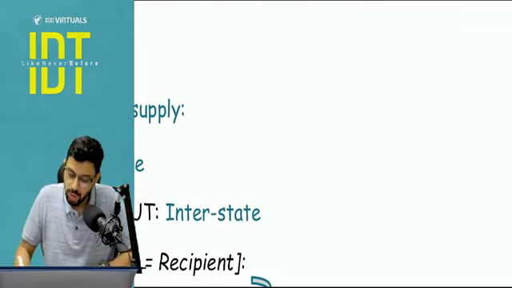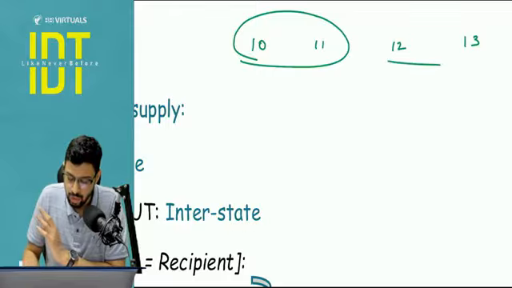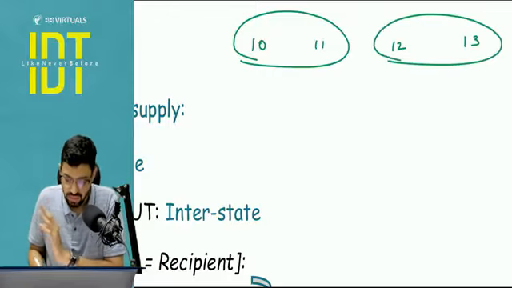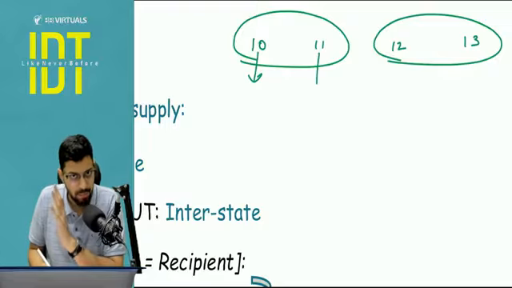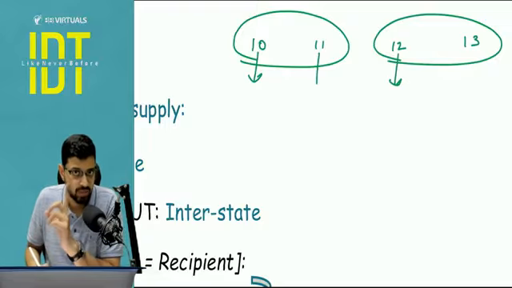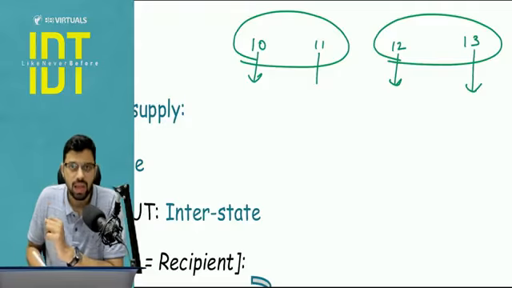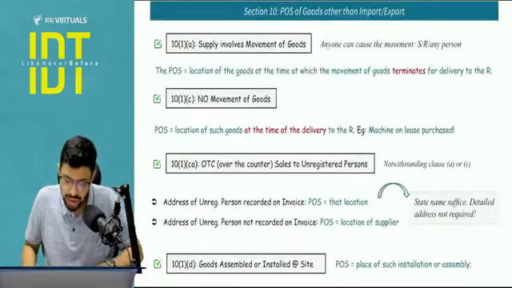Okay, so we are going to be dealing with 4 sections: section number 10, 11, 12 and 13. Section number 10 and 11 are with respect to goods, 12 and 13 are with respect to services. Section 10 is at the domestic level supply of goods, and 11 is import export of goods. 12 is services when location of supplier and location of recipient both are in India, and 13 when one of them is outside India. Is it clear? So we will start. Let's come to section number 10.